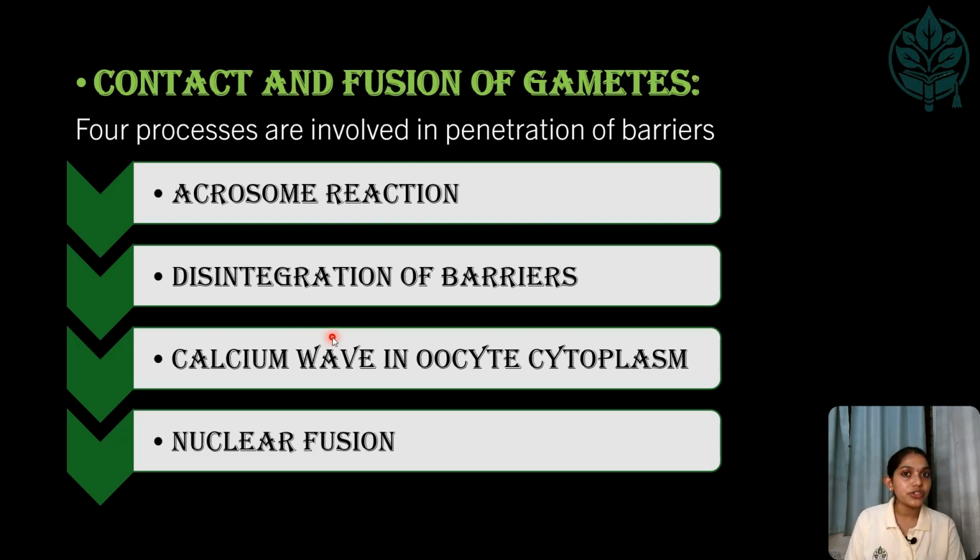Now the approximation of gametes is done. So next we are going to see about the contact and fusion of gametes, and it mainly involves 4 processes: the acrosome reaction, disintegration of the barrier, the calcium wave in the oocyte cytoplasm, and last but not least, nuclear fusion.